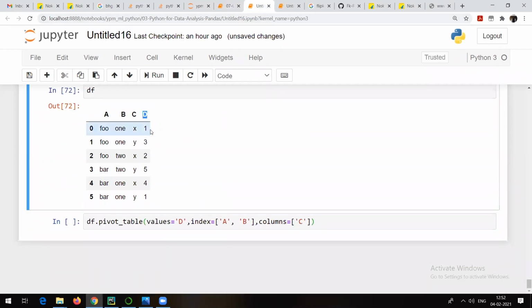What do we have in D? We have 1, 3, 2, 5. Actual values we have in D. So the values I want to represent as indexes. Here indexes are 0, 1, 2, 3, 4. Instead of that, I want indexes from the A and B columns.